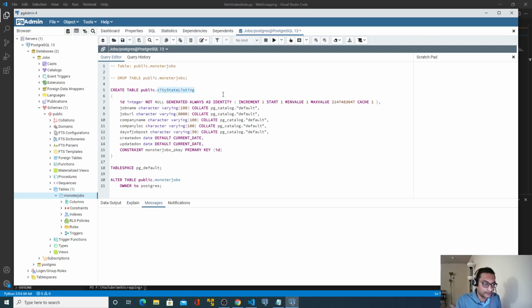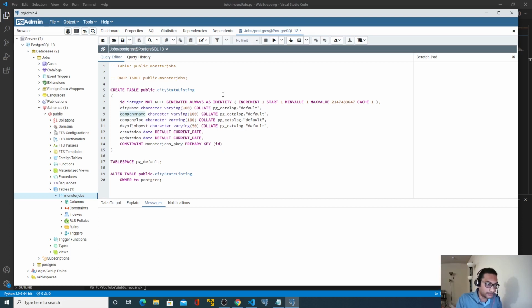We'll keep this ID as is. Instead of job name, I will give city name, and I don't need this one. Instead of company name, I will give state name, state abbreviation actually, but that's okay.